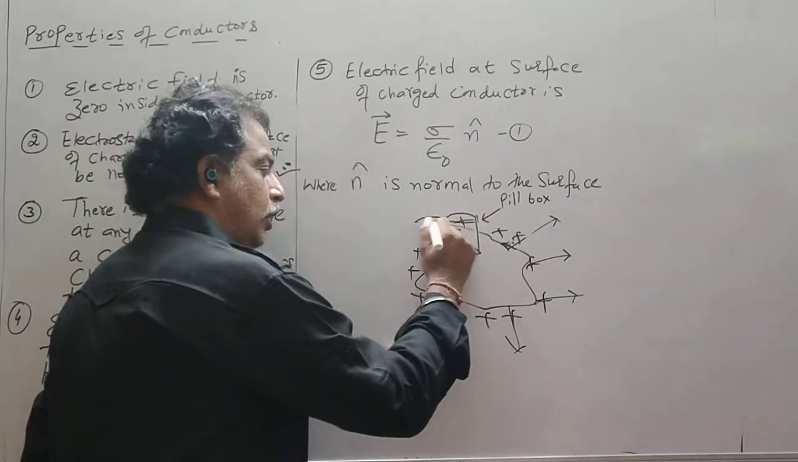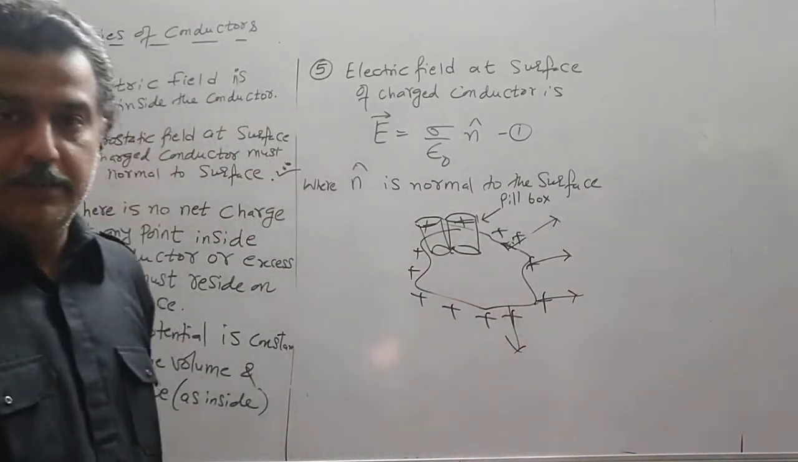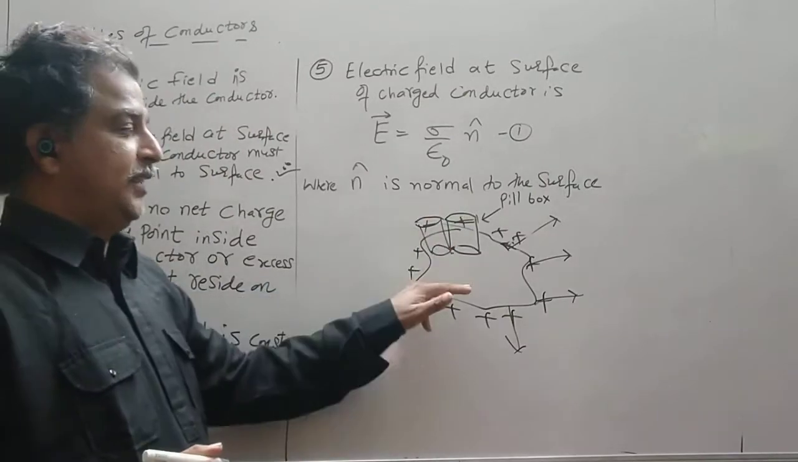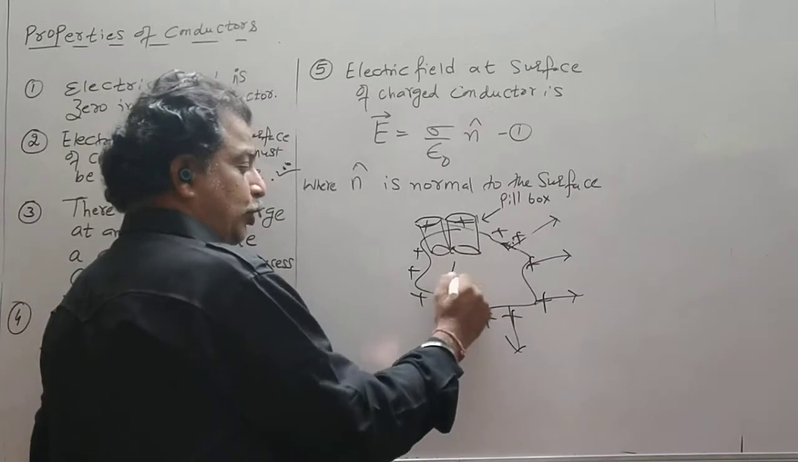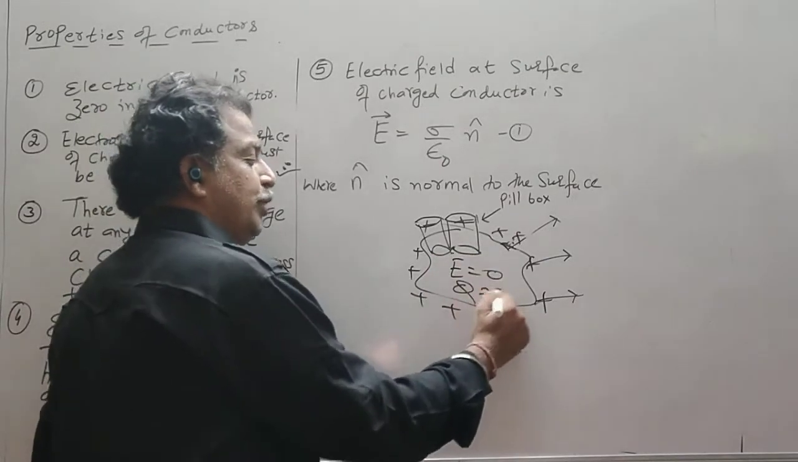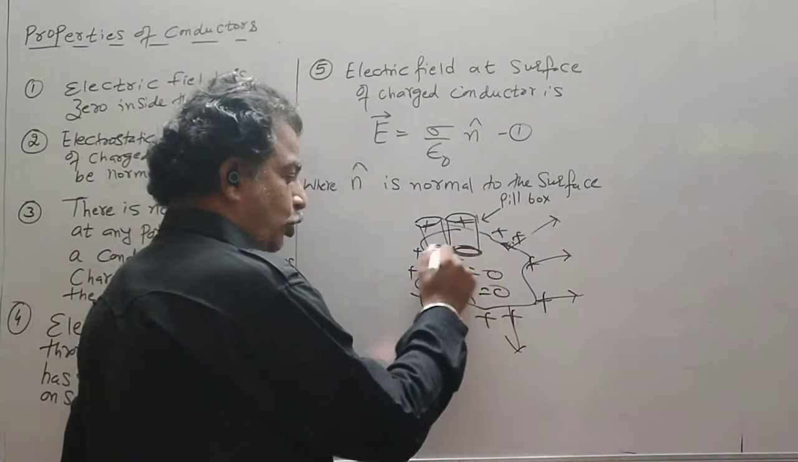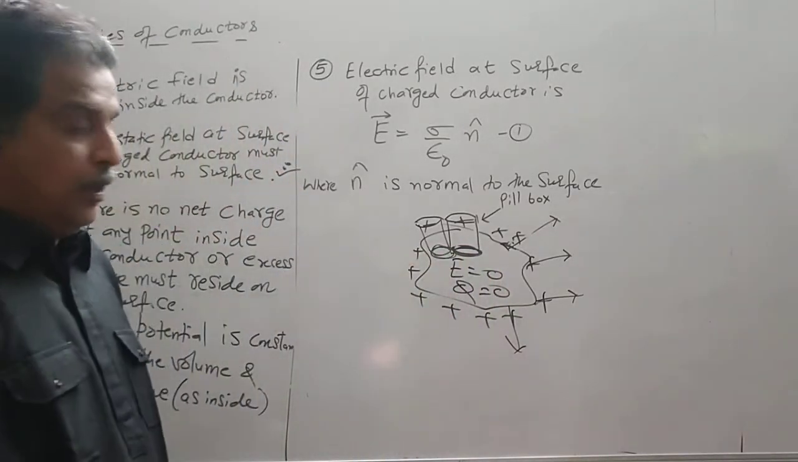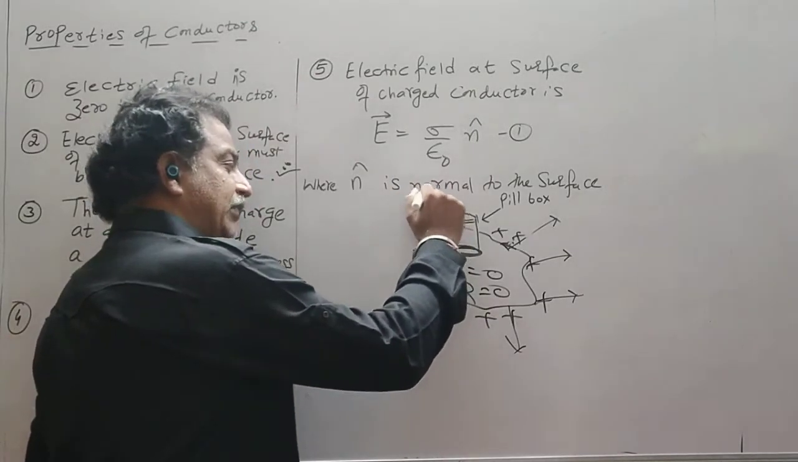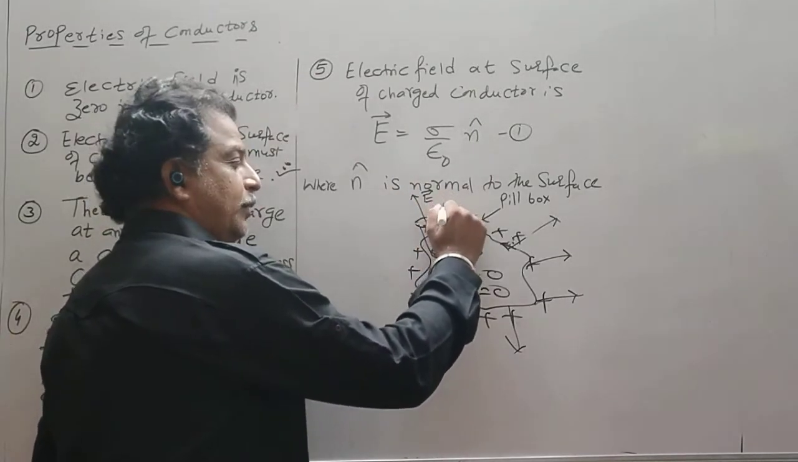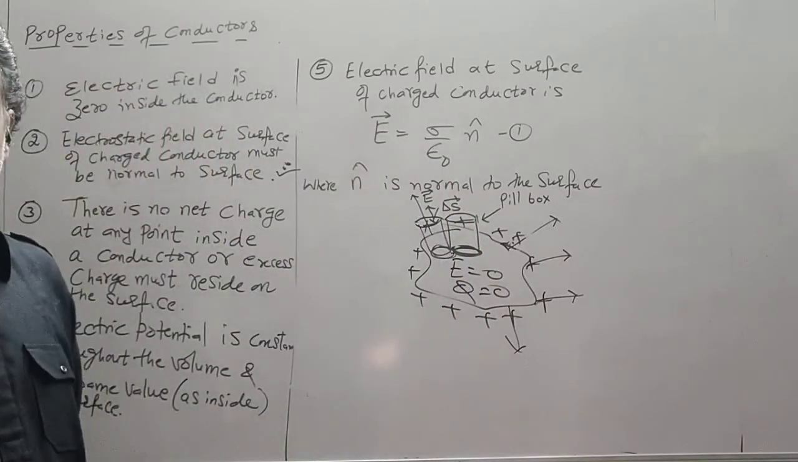Similarly, I have another cylinder. This is a Gaussian surface. So half of the pill box is inside, half of the pill box is outside. Now inside, the electric field is 0, Q is 0. So this cross section will not contribute. Now the only possibility, because the field is normal, this is my E vector. This cross section area is, suppose, delta S vector. It will also be radially outward.